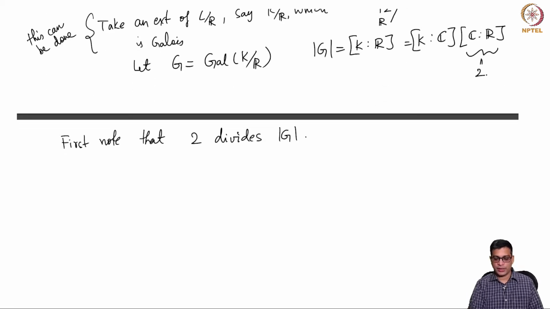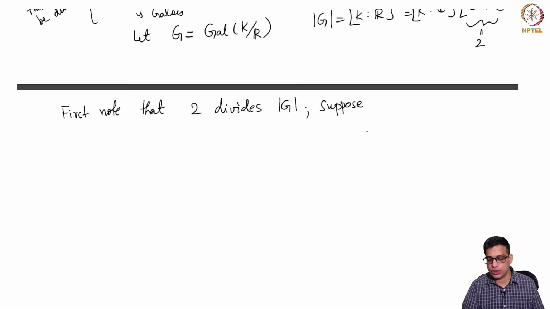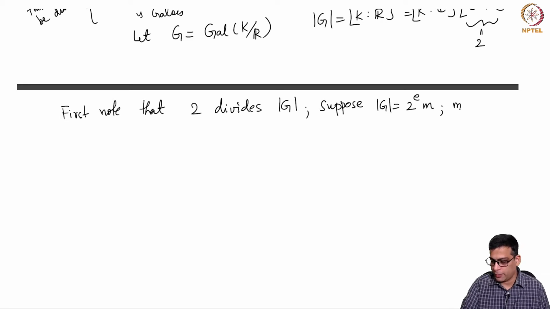So 2 divides this. I am going to look at Sylow 2-subgroups of G. So suppose the order is equal to 2^e m. Here of course m is odd, because we are going to factor out the largest power of 2 in the order of G.